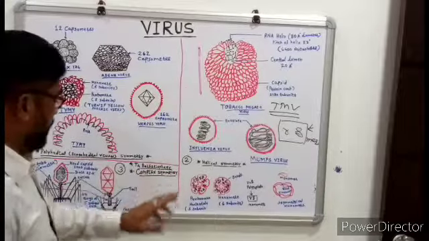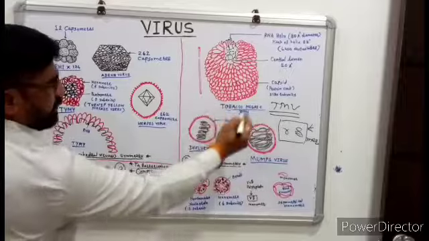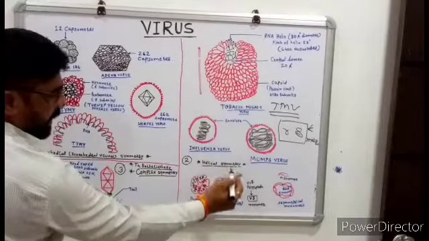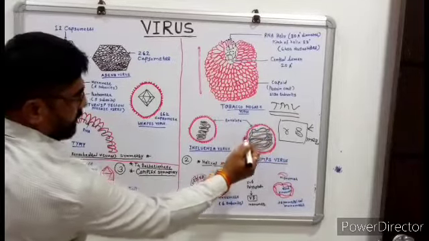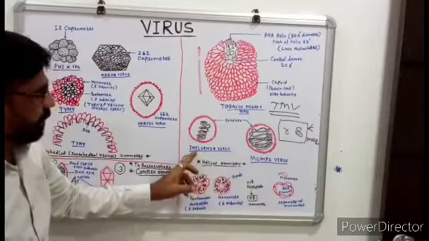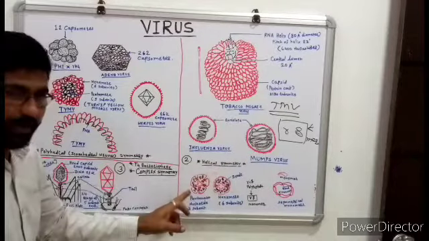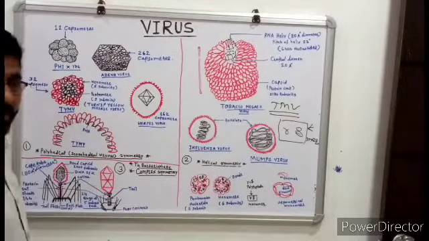Then we observe helical symmetry. An example is the tobacco mosaic virus, and helical viruses may be naked or enveloped, such as the influenza virus and the mumps virus. As far as hexamer and pentamer structure is concerned, there are different kinds of viruses.